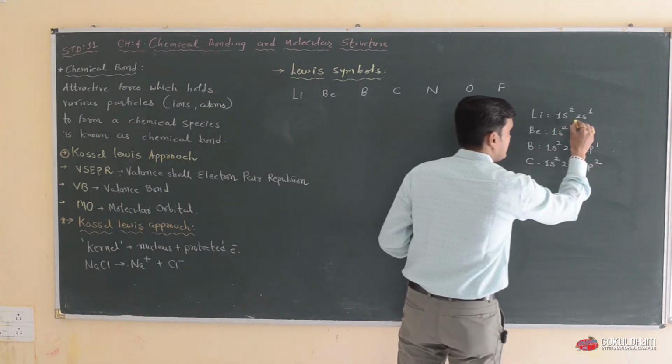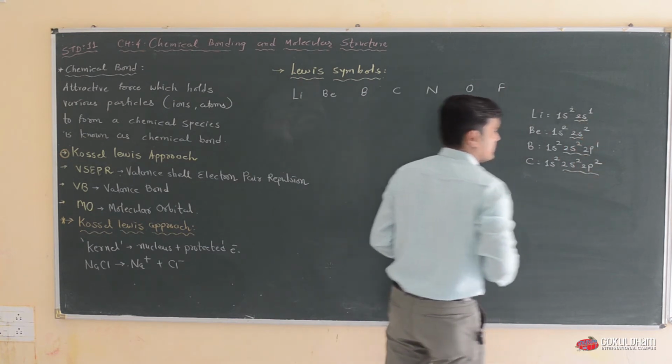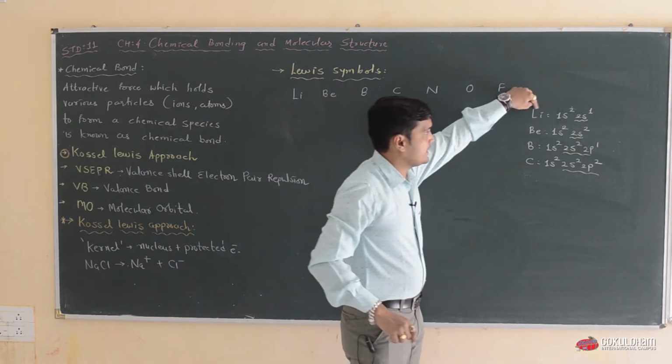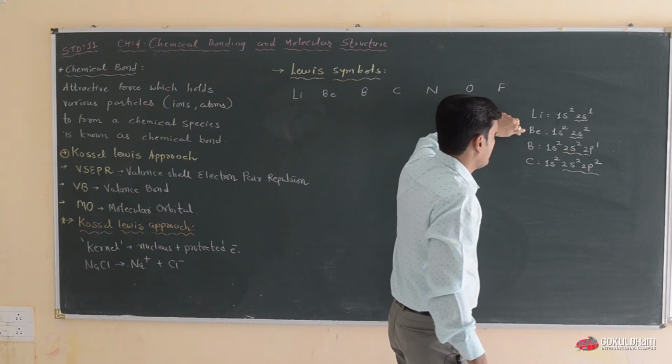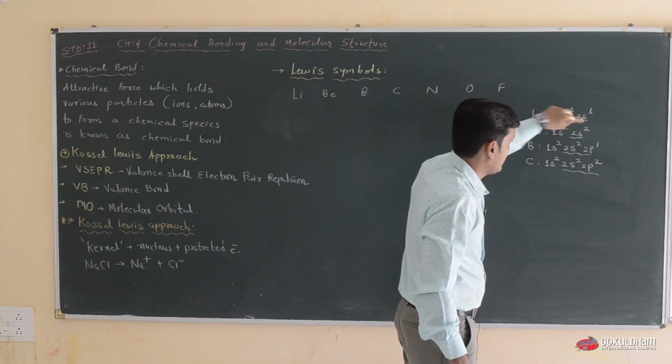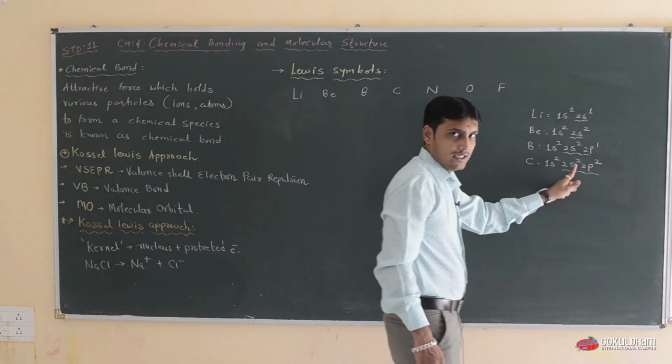These outermost digits show the outermost orbitals. So lithium has only one electron, beryllium 2 electrons, boron 3 electrons, carbon 4 electrons.